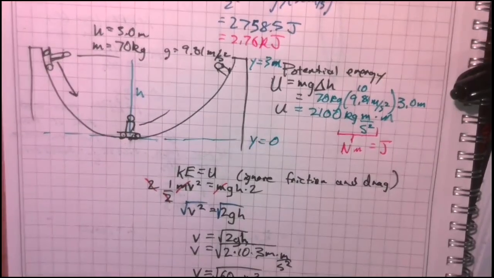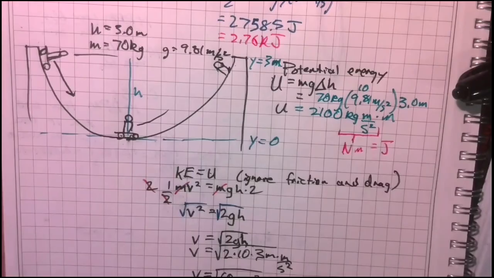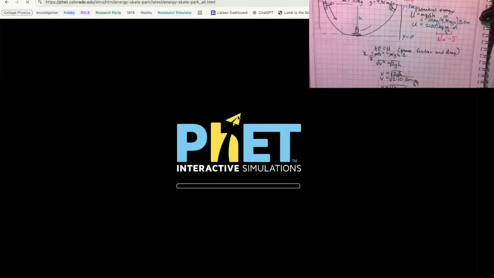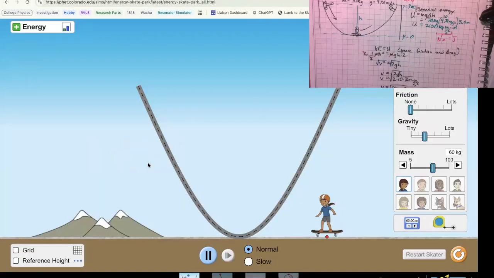And there's actually a really cool video game that you can check out. Let's go to Google PhET Skate Park, Energy Skate Park. I will share my screen with you. This is a fun video game. Here's my intro.